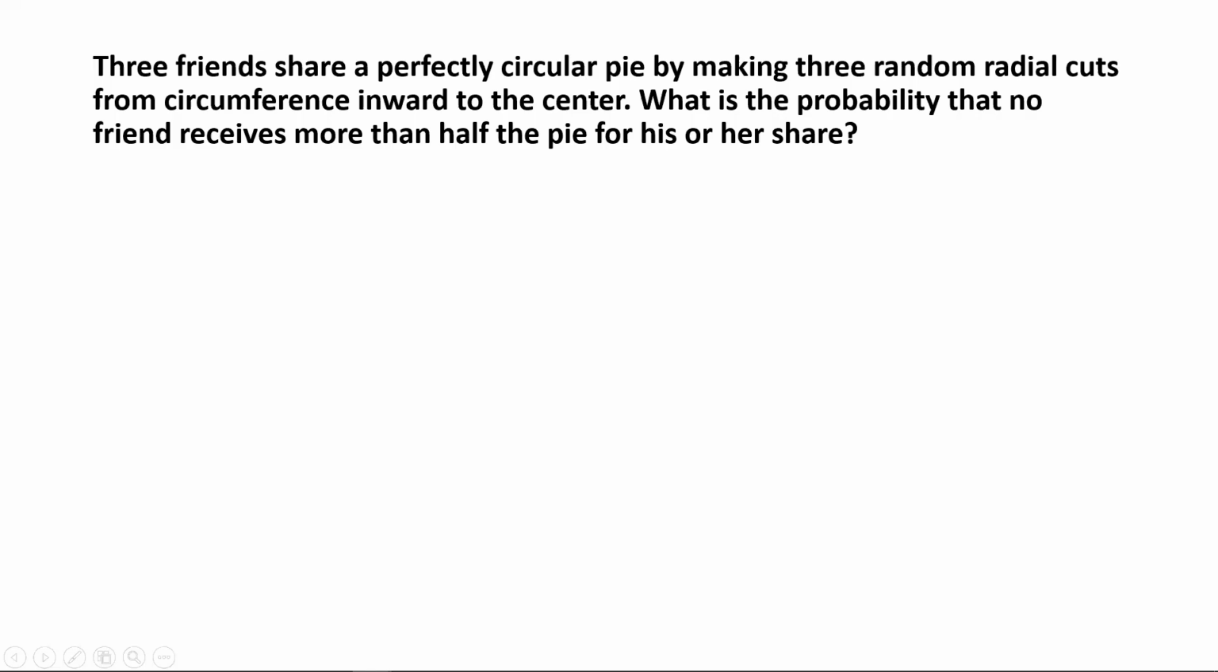Three friends share a perfectly circular pie. By making three random radial cuts from circumference inward to the center, what is the probability that no friend receives more than half the pie for his or her share? This is a problem that will illustrate the concept of geometric probability, and it's such a fun, challenging problem.